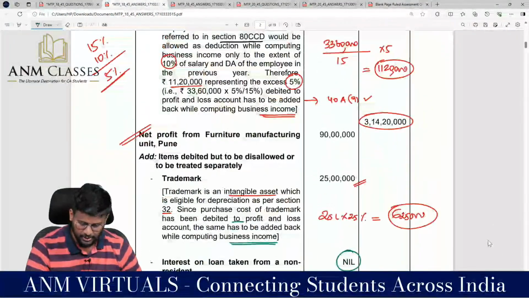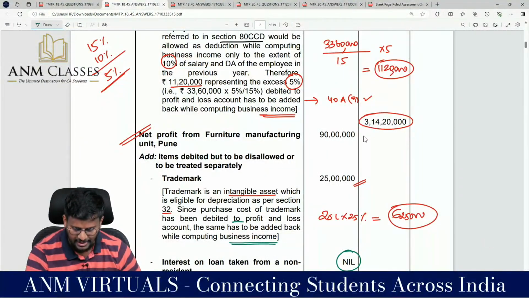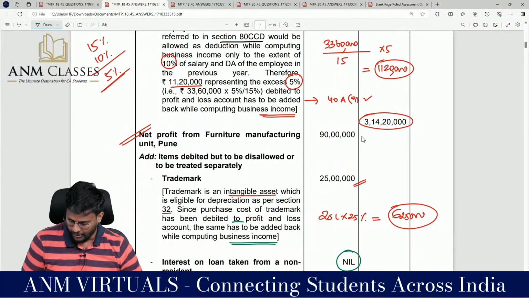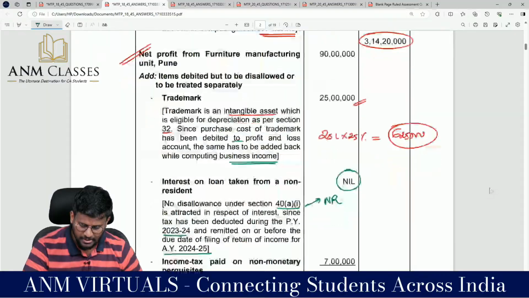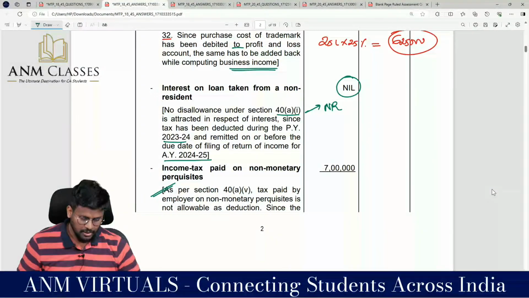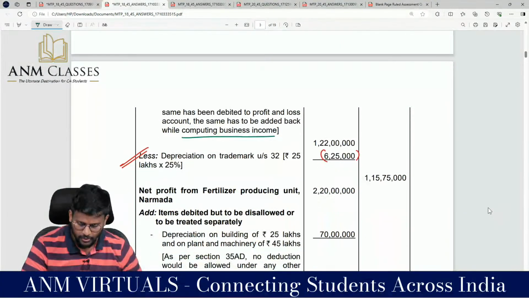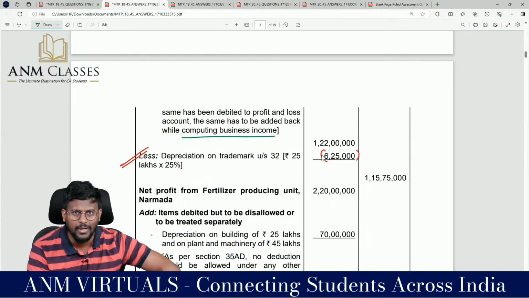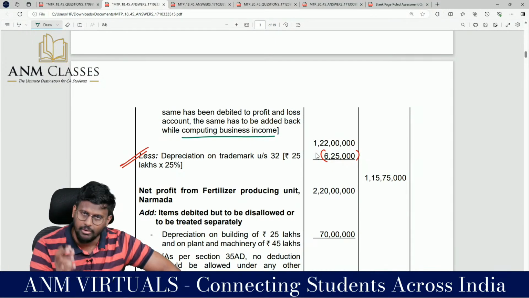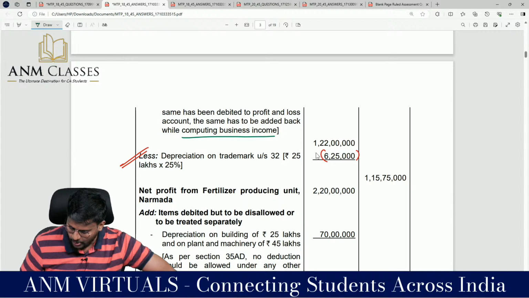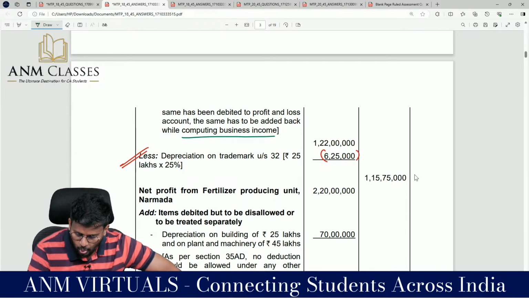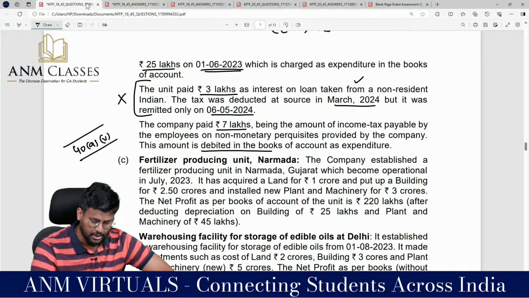So I have to take the net profit as per P&L, which is 90 lakh. To that 90 lakh, we have to add back 25 lakh, the full intangible asset debited to P&L account, plus income tax on non-monetary perquisite, 7 lakhs. So we will be getting 1 crore 22 lakh. From that 1 crore 22 lakh, depreciation on trademark is allowed. So minus 6 lakh 25,000. Sir, 1 crore 15 lakh 75,000 is the profit from the next business. I am moving into the third business.